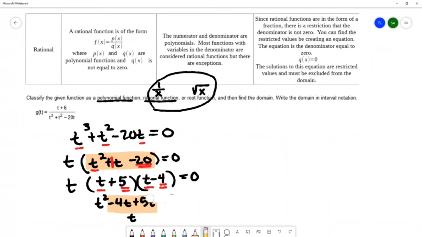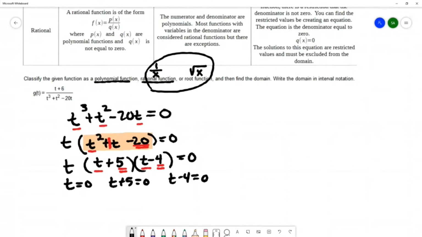Okay, so once we have it completely factored, we're going to use the zero product property. The zero product property says if you have a bunch of things multiplied equal to 0, then one of them must equal 0. So either t equals 0, or t plus 5 equals 0, or t minus 4 equals 0.